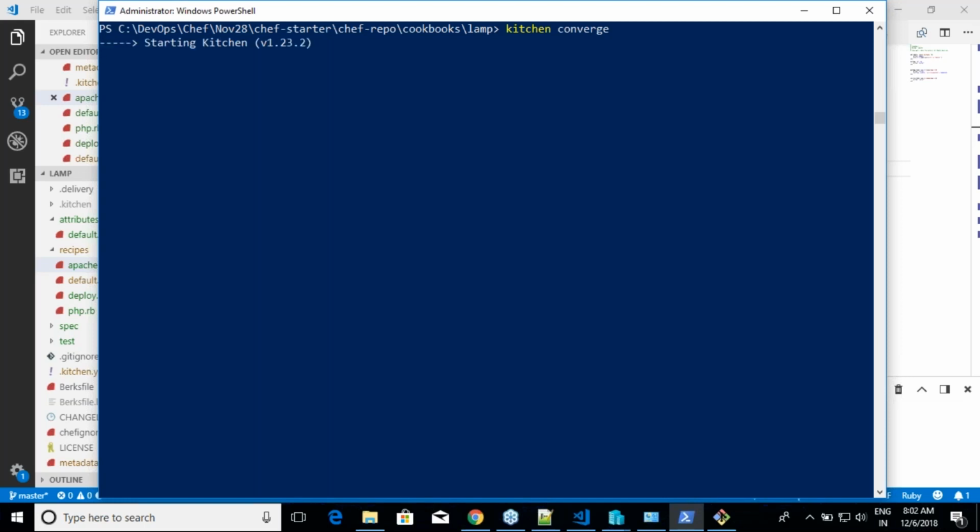Because you know that this is working, everything is good. Now I have to try something else. Now if you try to see, it has to do only Git installation now. Am I clear? Changing the cookbook, kitchen converge. There is no need for you to destroy and converge. Not required all the time. Right? So am I clear on this?